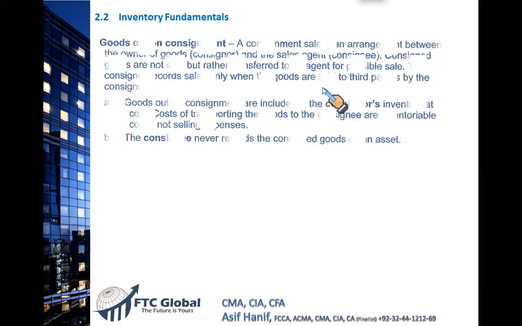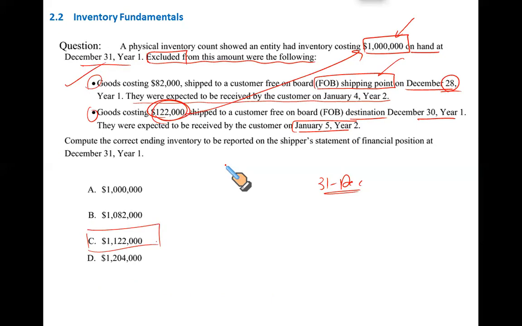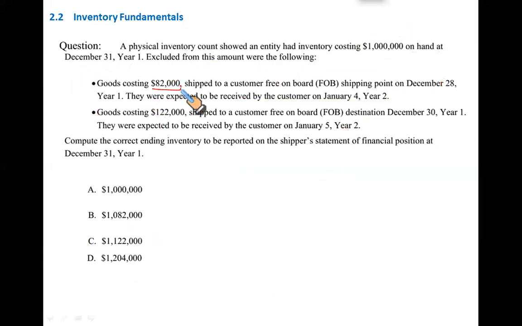Subhan says D. Why? Subhan, these $82,000 worth of goods, since they were sold based upon FOB shipping point, it means as soon as the goods are shipped, they are not my property. And when did I ship these goods? Subhan, I shipped these goods on 28th. So when these goods are shipped, they are not my property, so they are rightly excluded. So that's why I should not include this back again.